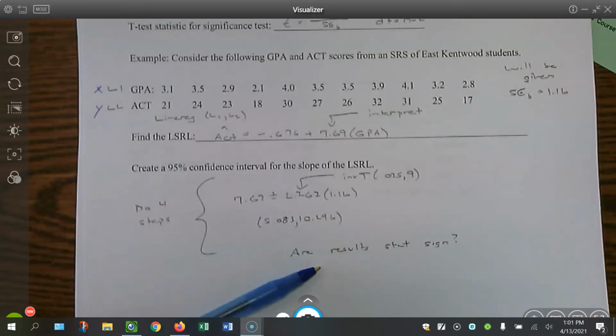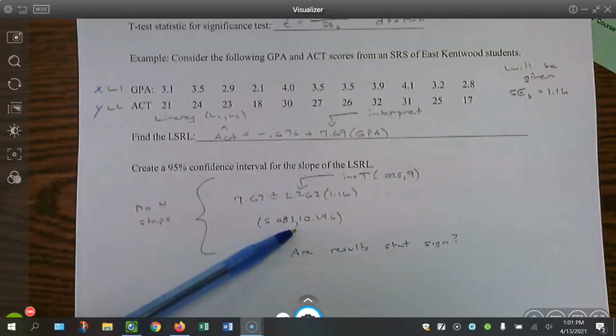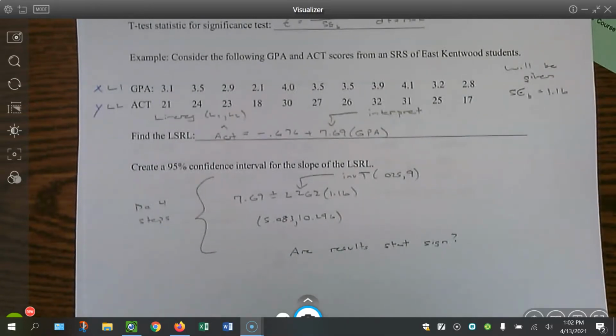Are the results statistically significant? So basically, is 0 included in the confidence interval? It's not. So it looks like there's strong evidence of a positive linear relationship between the two, because 0 is not included and the whole interval is positive.